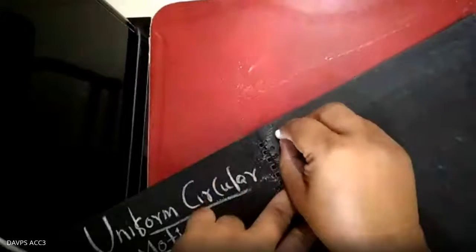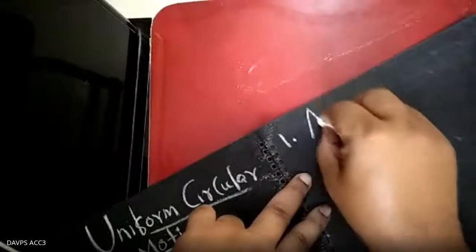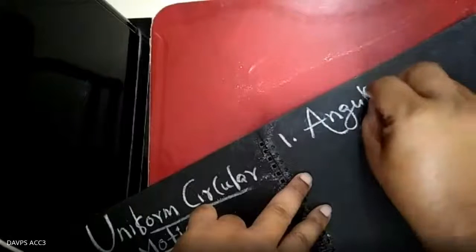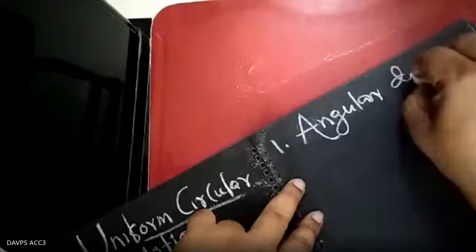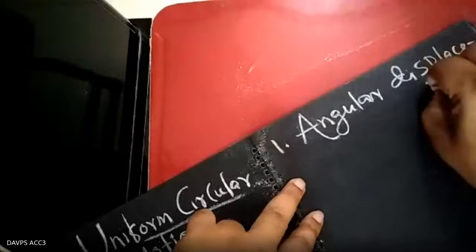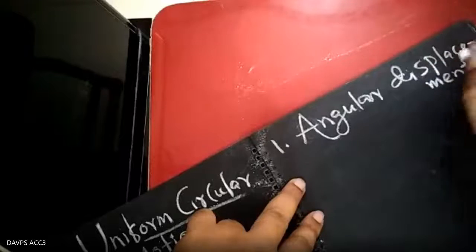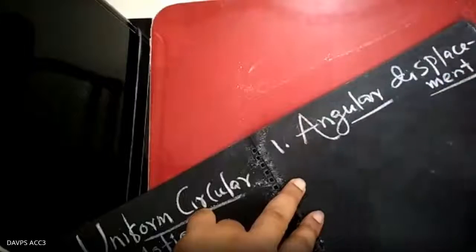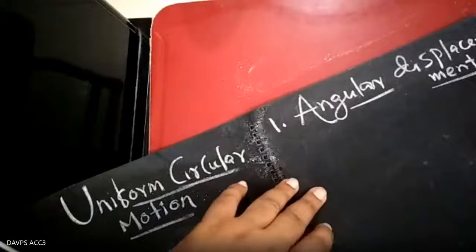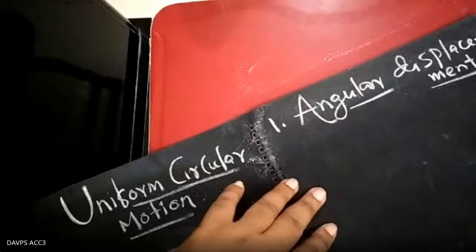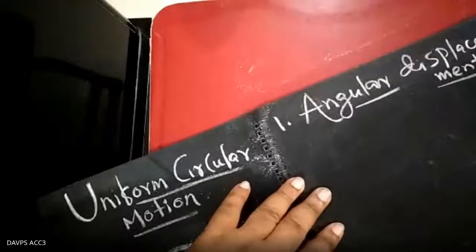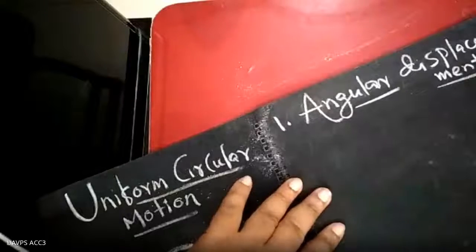The first is angular displacement. Understand angular displacement carefully, otherwise there will be a lot of problems. What is angular displacement? It is the angle swept out by its radius vector. It is the angle swept by its radius vector.